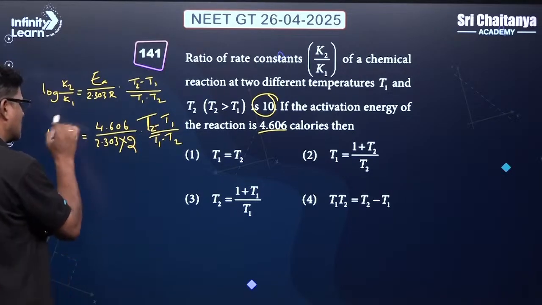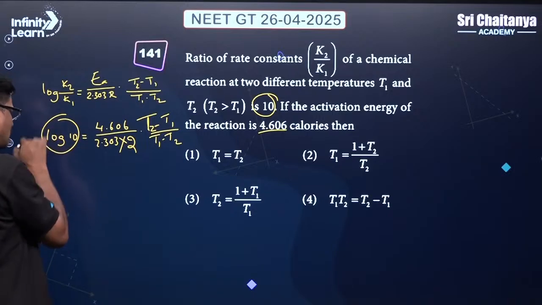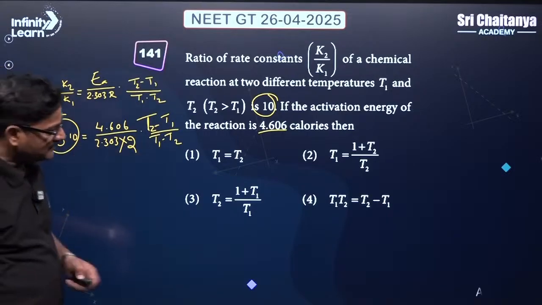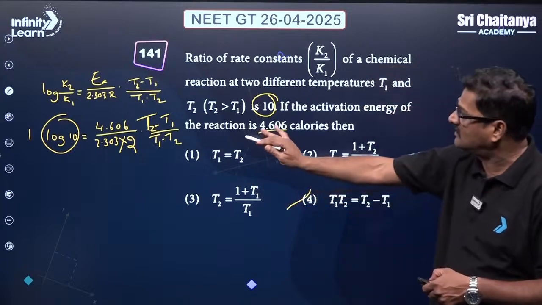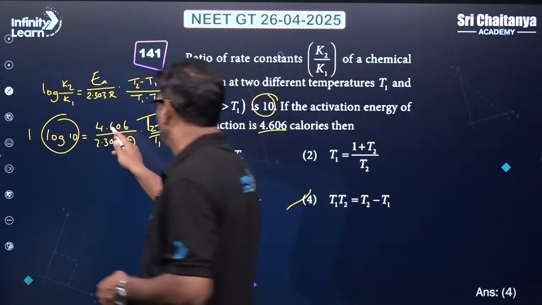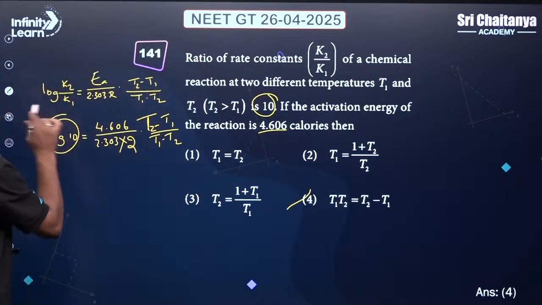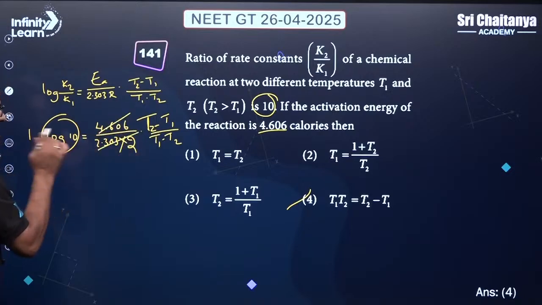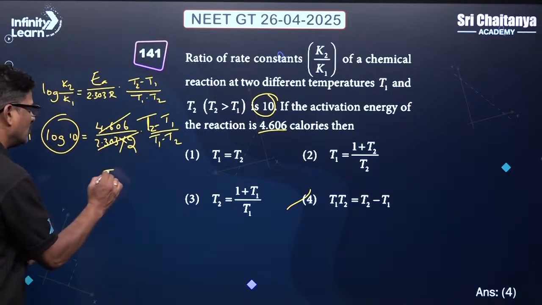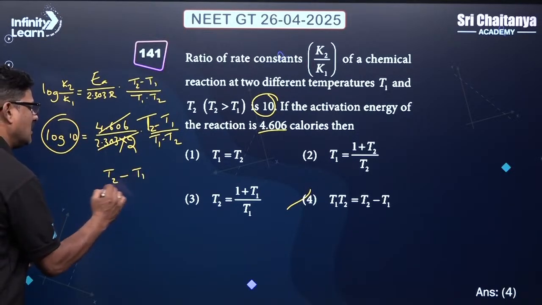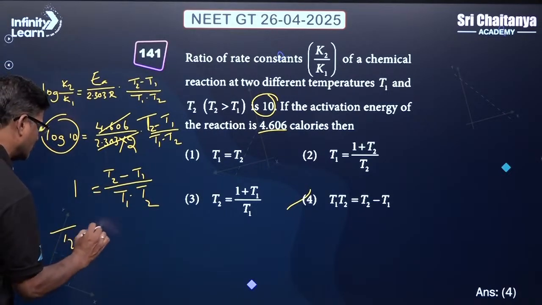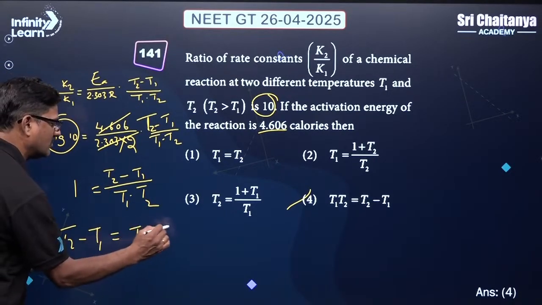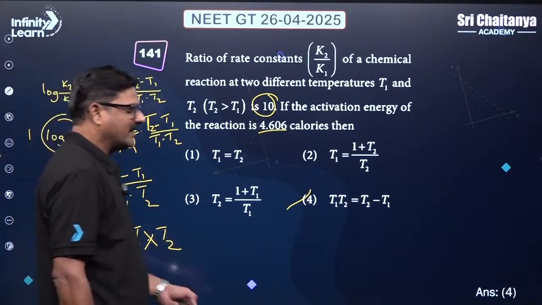So once you solve it, it is going to be equated with 1, and as a result of that you are going to see T1 T2 is equal to T2 minus T1 is the correct answer for this. So 4.606 can be cancelled here, multiplied with 2. So T2 minus T1 upon T1 dot T2 is equated with 1. T2 minus T1 is equal to T1 dot T2. Okay, so that is your answer.